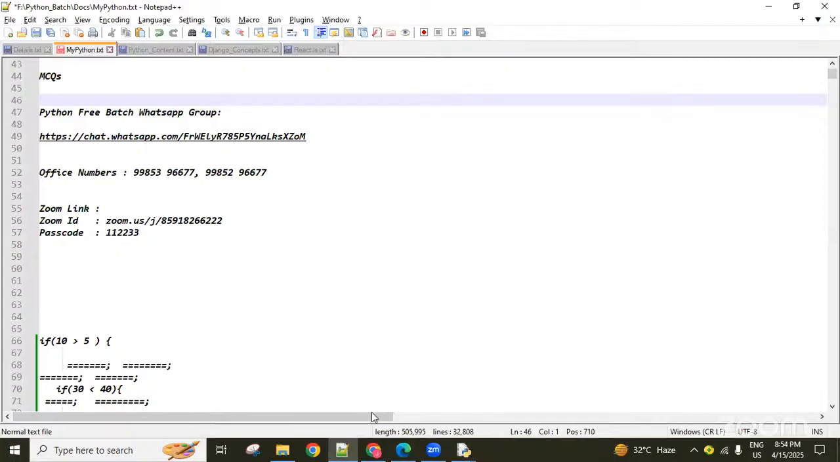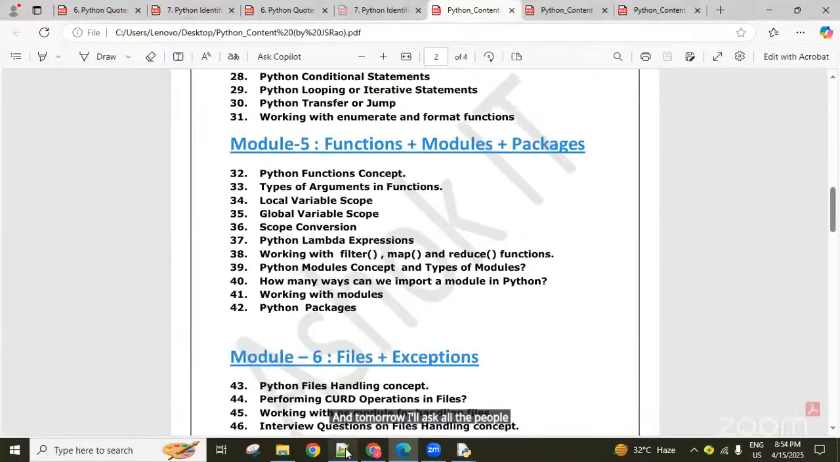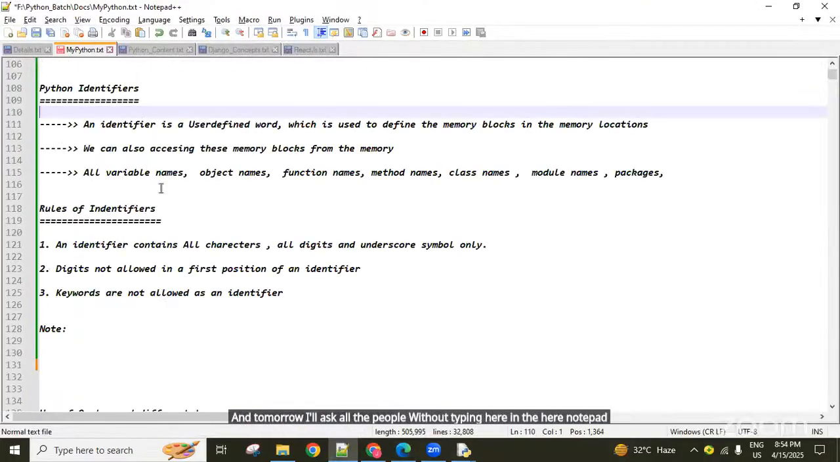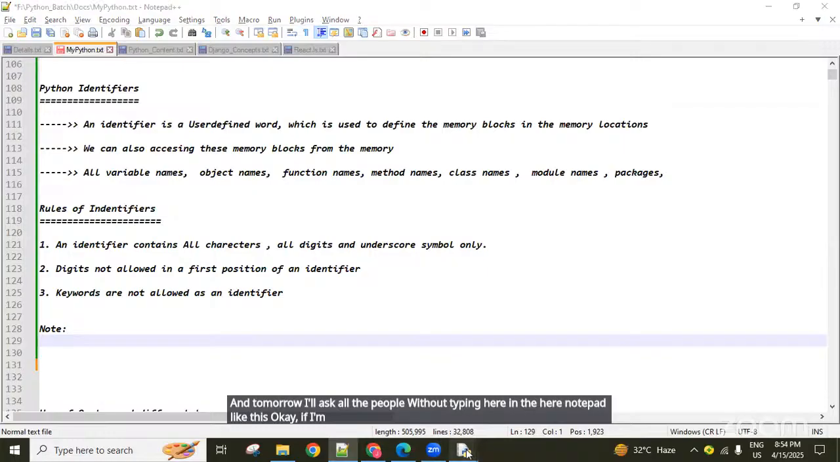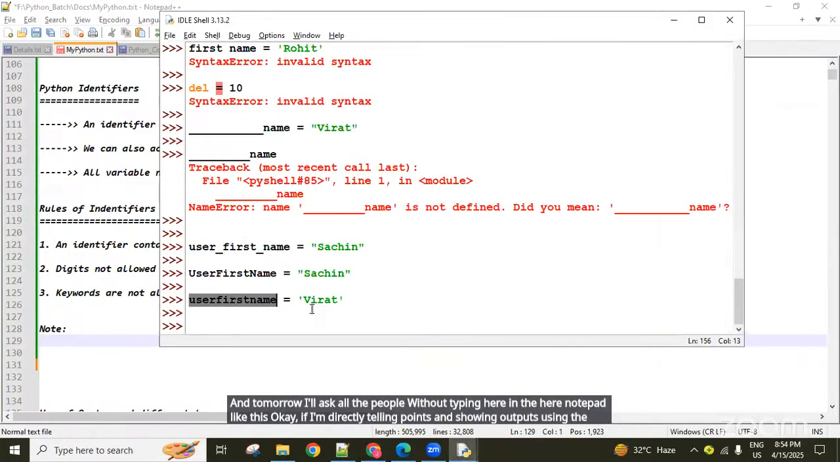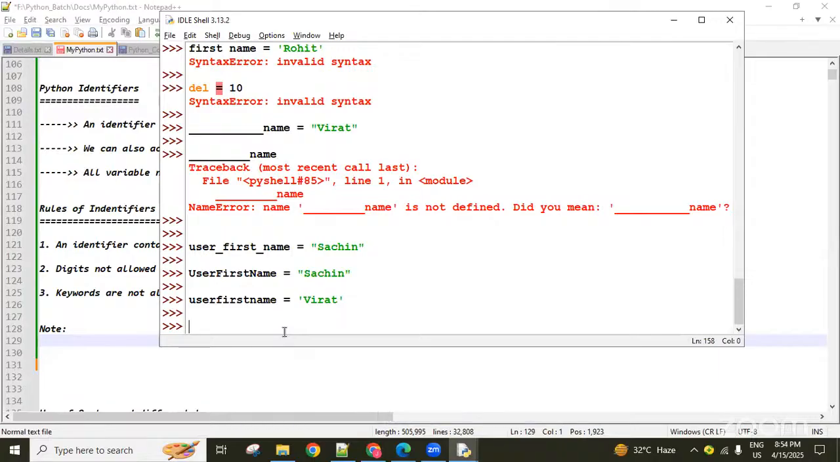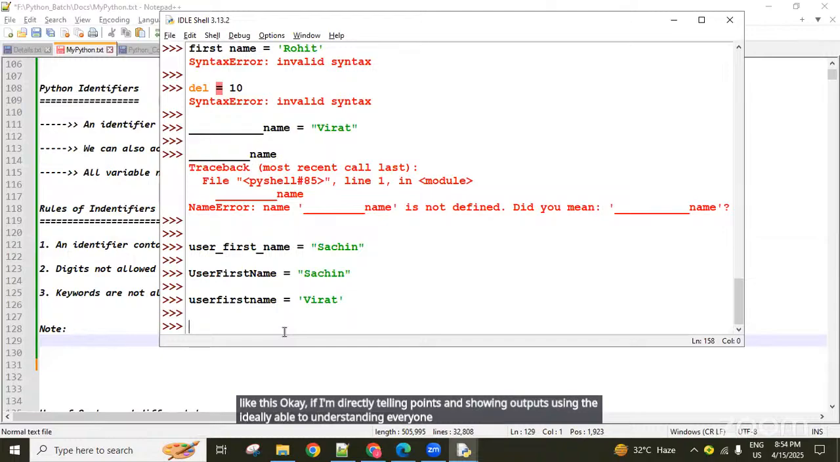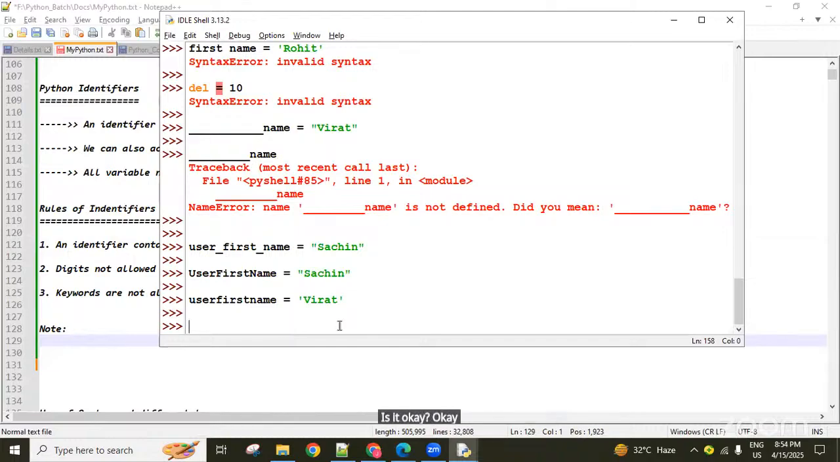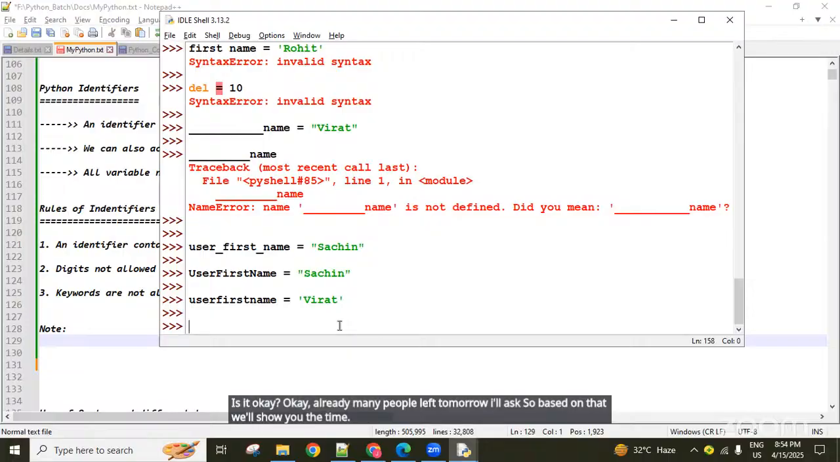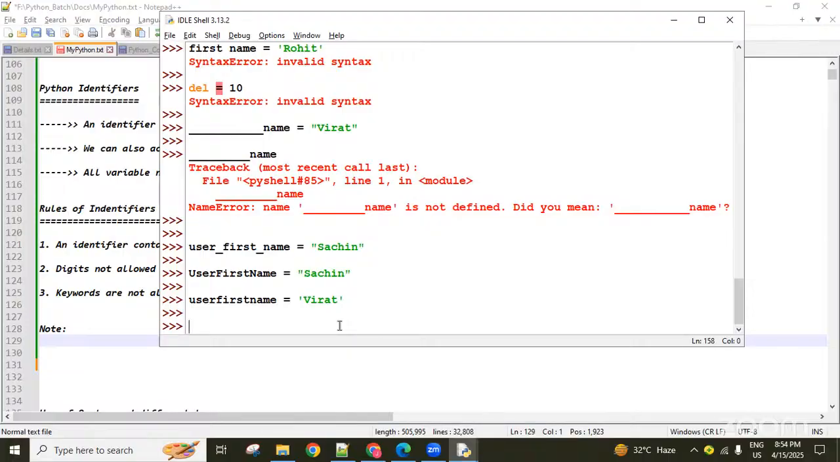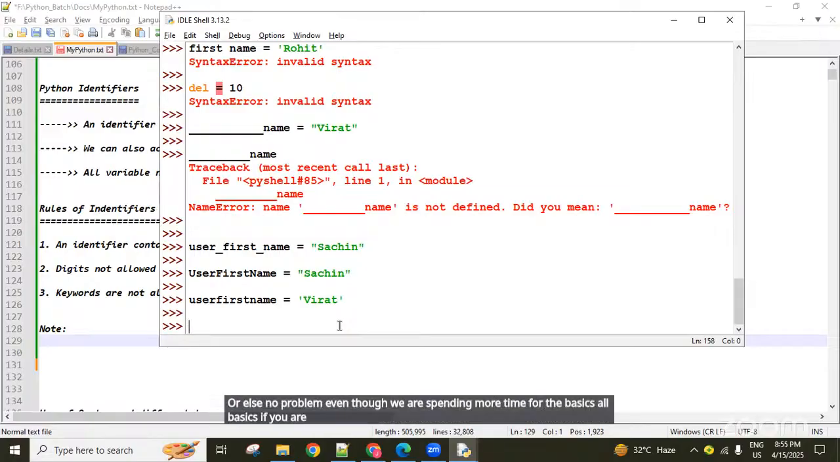Tomorrow I'll ask all the people, without typing here in the notepad like this. If I'm directly telling points and showing outputs, ideally everyone is able to understand. Is it okay? Already many people have left. Tomorrow I'll ask, and based on that we'll save time. Or else no problem. Even if we spend more time on the basics, if you understand all the basics very well, then in the coming sessions you will play like anything.